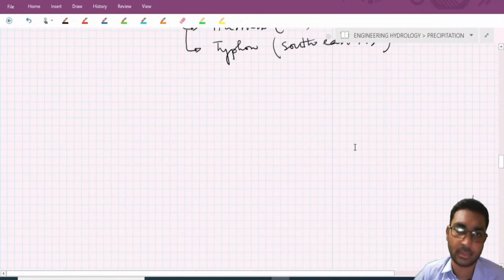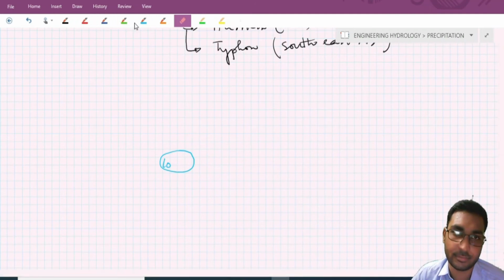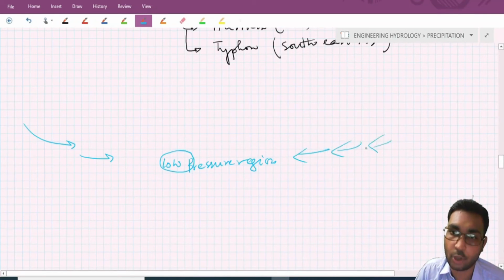So actually, what happens in a tropical cyclone? Suppose this is a low pressure region. I am showing you a plan view, a top view.